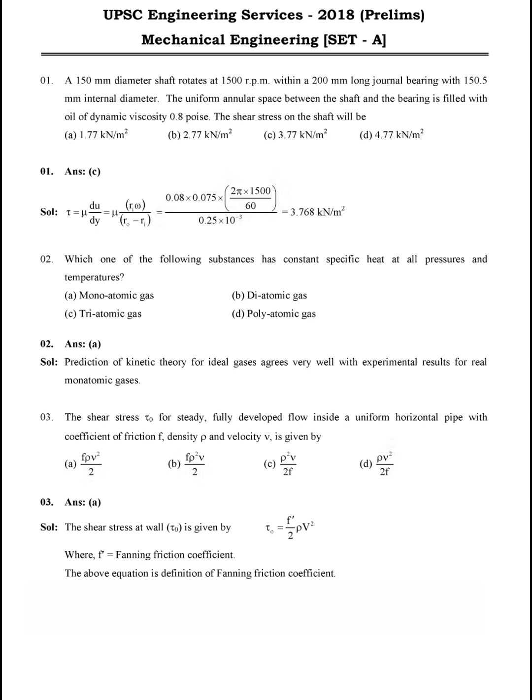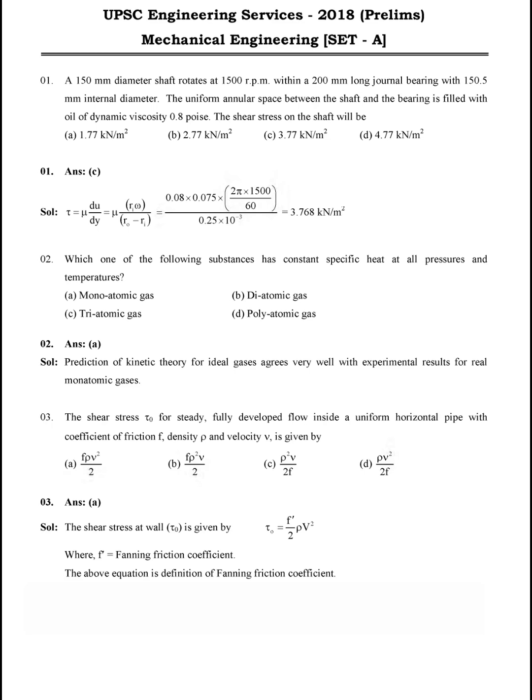A 150 mm diameter shaft rotates at 1500 rpm within a 200 mm long journal bearing with 150.5 mm internal diameter. The uniform annular space between the shaft and the bearing is filled with oil of dynamic viscosity 0.8 poise.